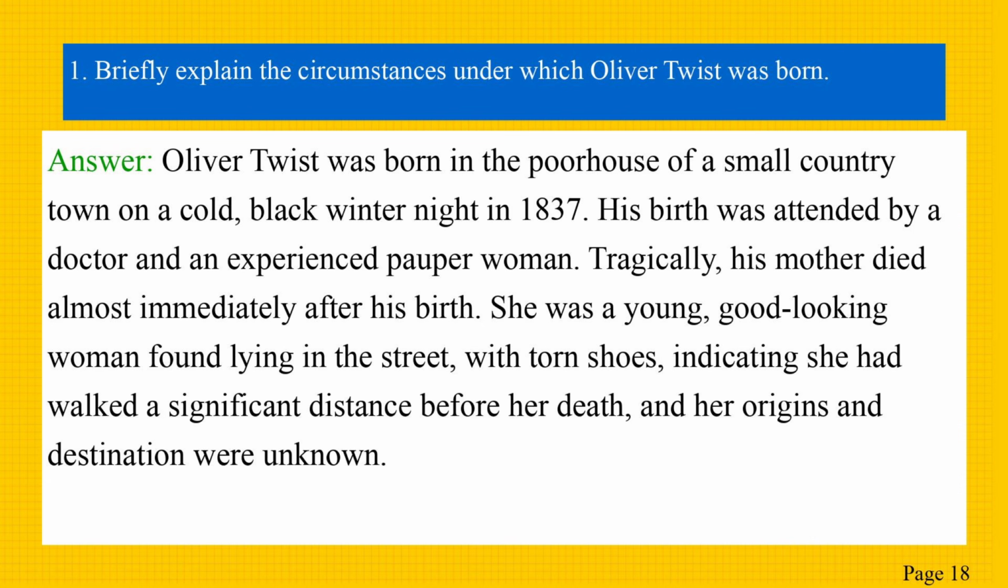Briefly explain the circumstances under which Oliver Twist was born. Answer. Oliver Twist was born in the poor house of a small country town on a cold, black winter night in 1837. His birth was attended by a doctor and an experienced pauper woman. Tragically, his mother died almost immediately after his birth. She was a young, good-looking woman found lying in the street with torn shoes, indicating she had walked a significant distance before her death, and her origins and destinations were unknown.